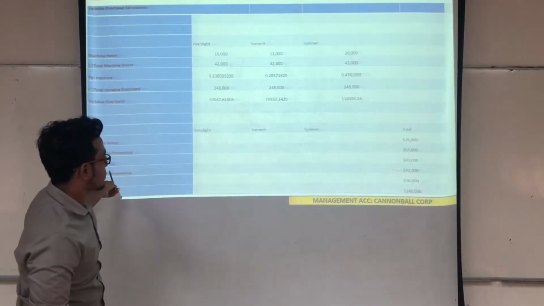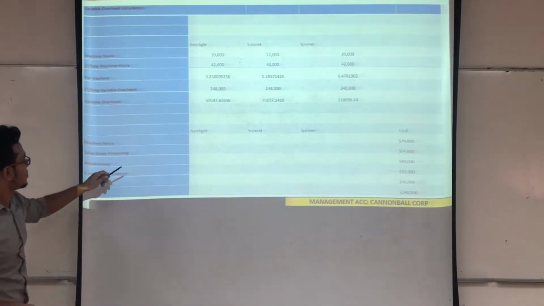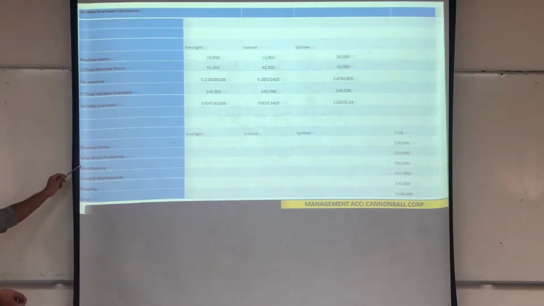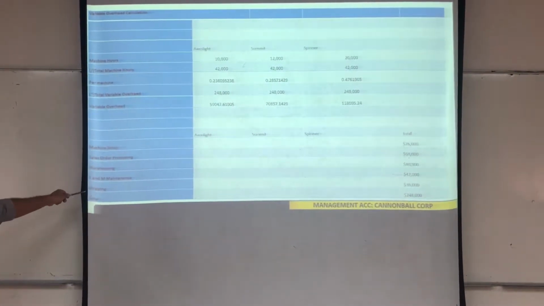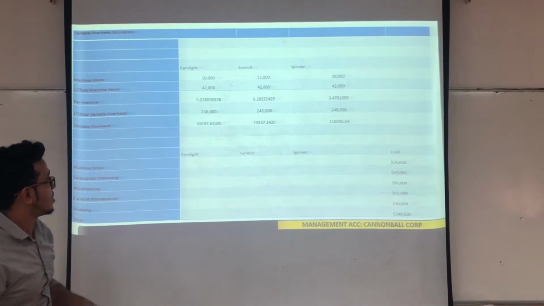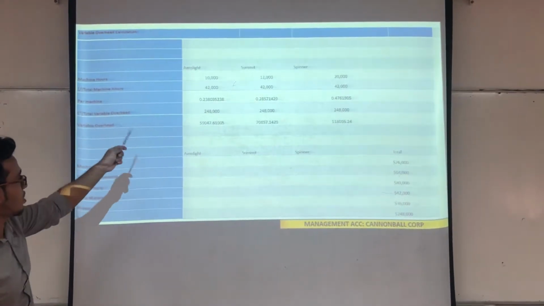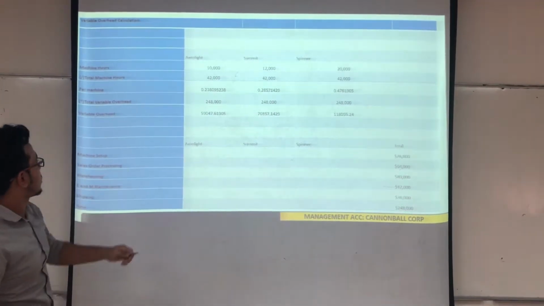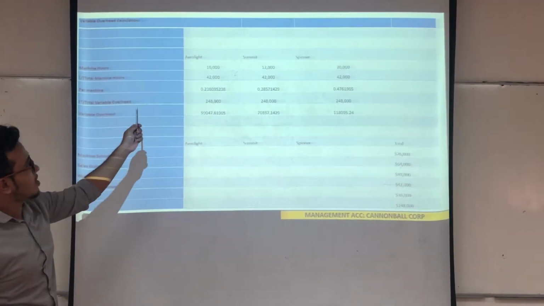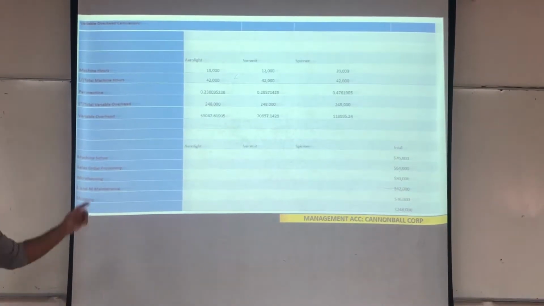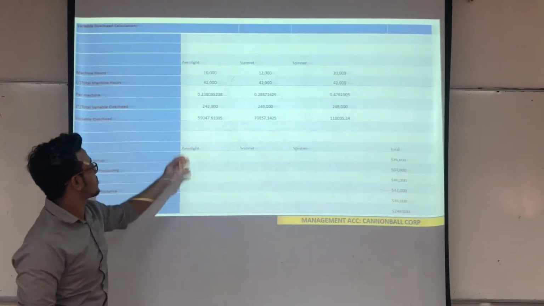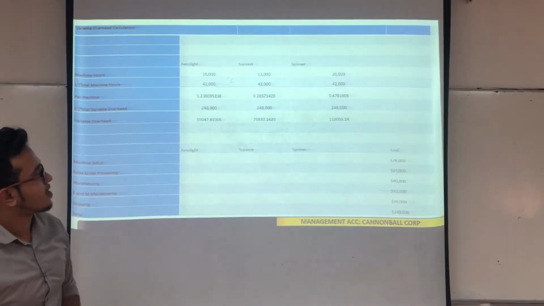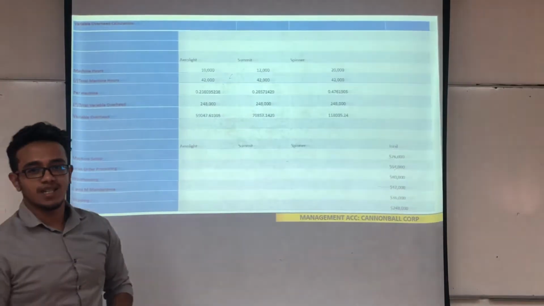We can see here how we get 248 by summing up all the costs here: machine setup, sales order processing, warehousing, maintenance, shipping. Thus, we get 248. This is the formula that we have to use: the rate per machine hour multiplied by the total variable overhead, and then you will get the variable overhead for each type of product. The first will be 59,047, then 70,857, and 118,095. Okay, that's all for me.